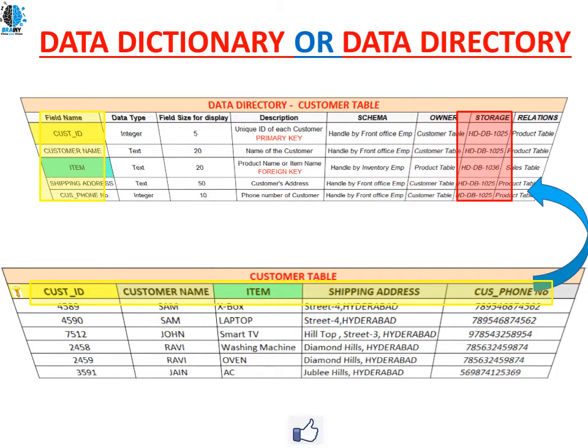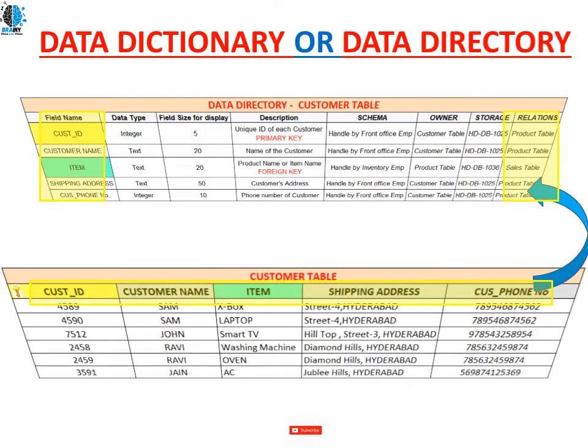Next, where are all these fields or tables stored? The customer table is stored at some physical location. It's mentioned as HDDB1025 for the customer table, and for the product table HDDB1036. So these are the physical locations.